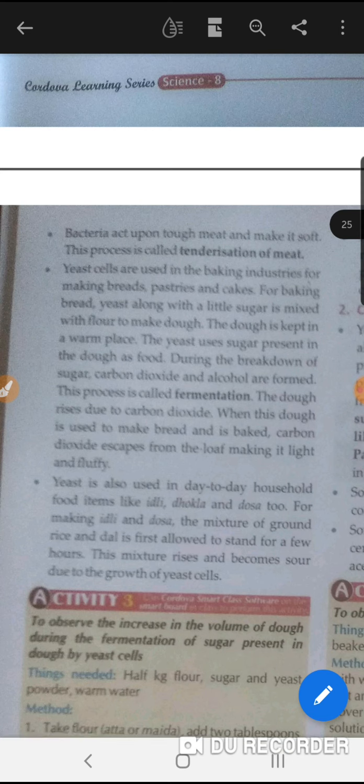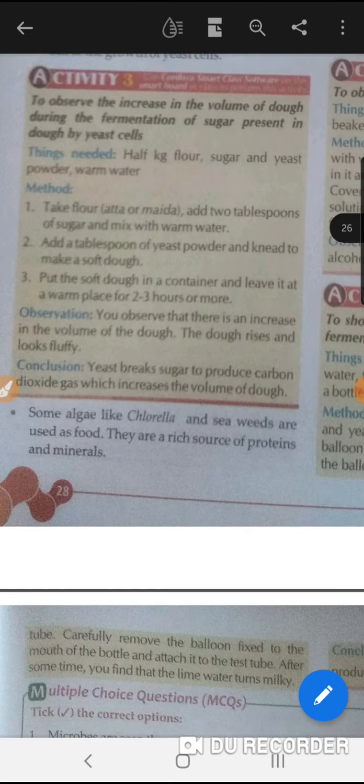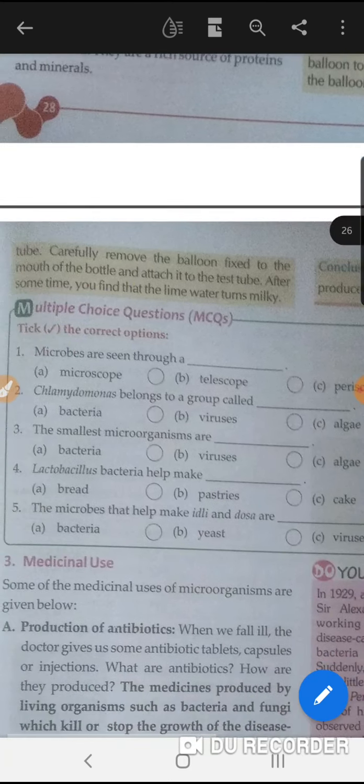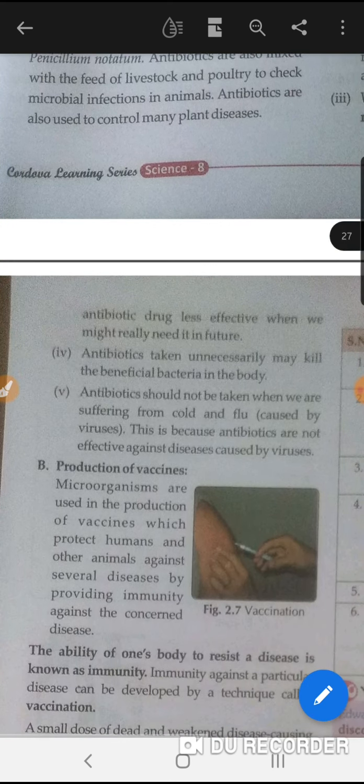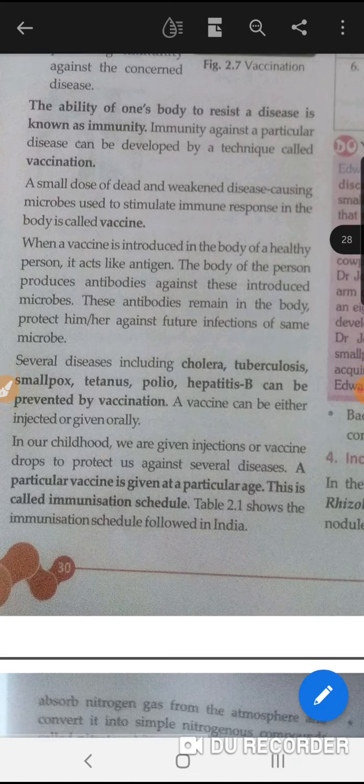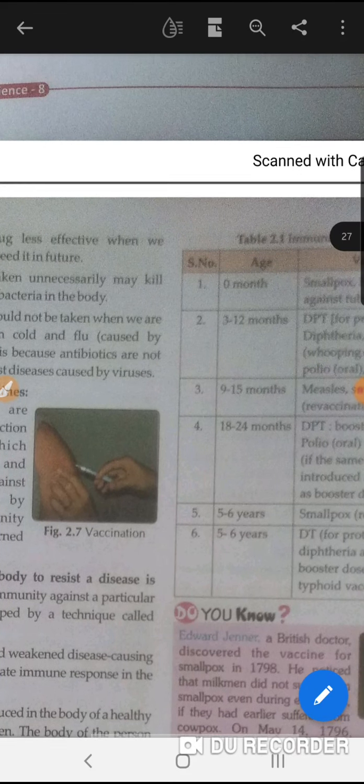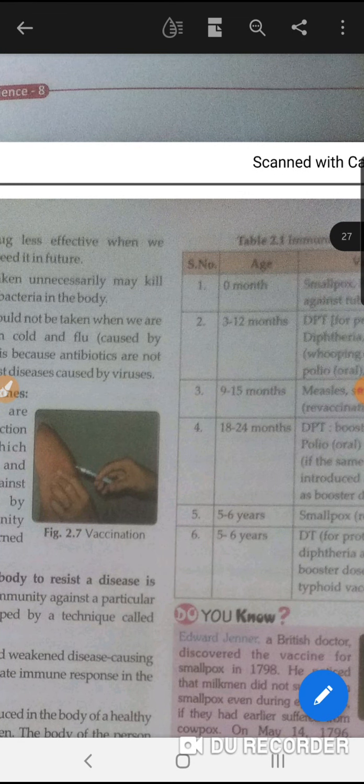The yeast is also an important microorganism. They have medicinal use also, that are the vaccines, and they are used for the cleaning up of the environment and for nitrogen fixation also.